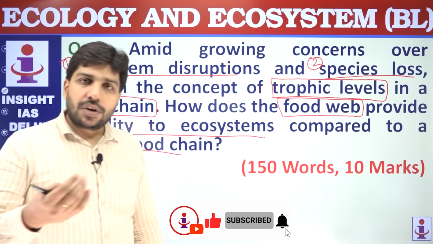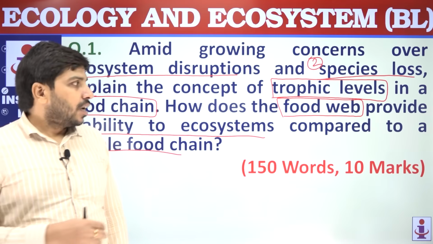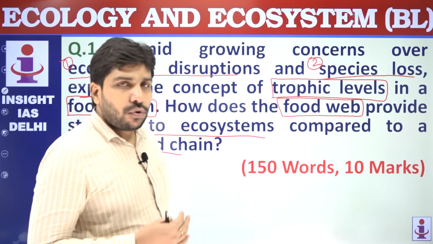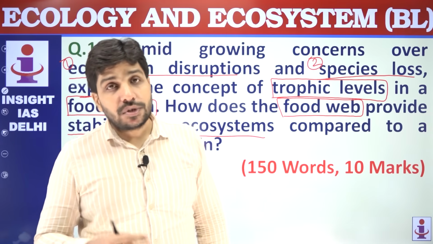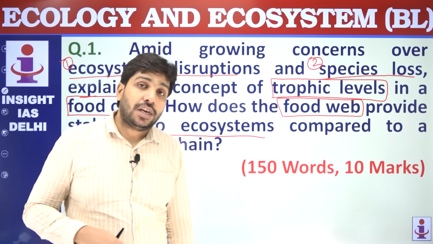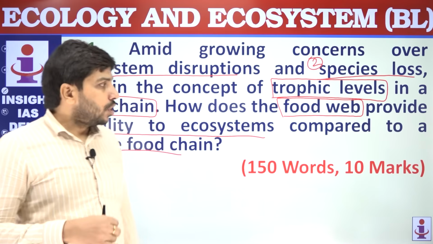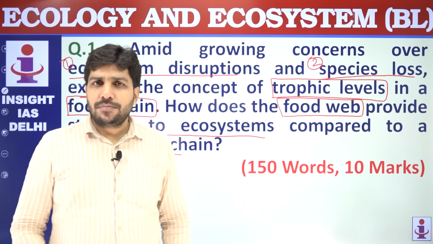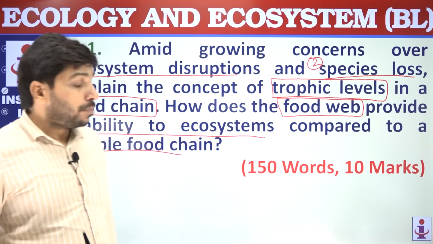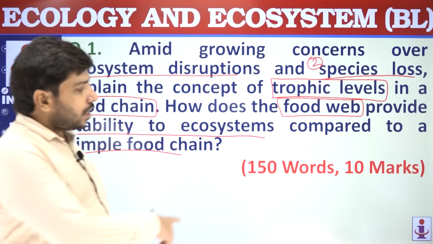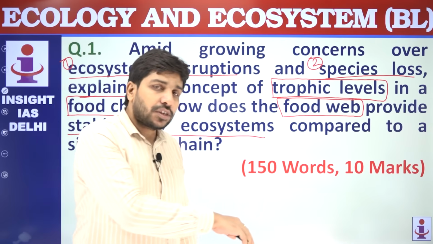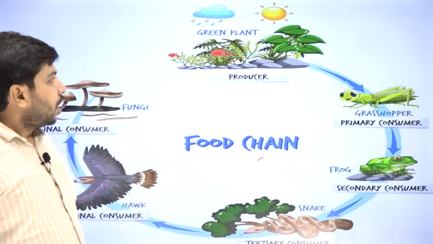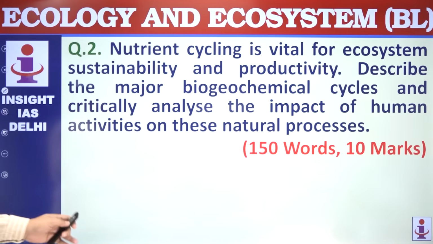And then you can give a conclusion, simple conclusion, that though these are graphical representation of the energy flow or the interaction among organisms, still the food web and food chain can help ecologists to assess the stress being faced by a particular ecosystem. This way you can write a brief explanation, a brief conclusion. Make sure that you conclude your answer within 150 words because it was a 10-marker question. Now we will move to next question.